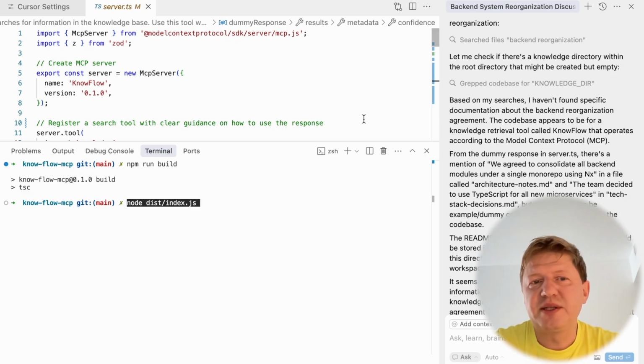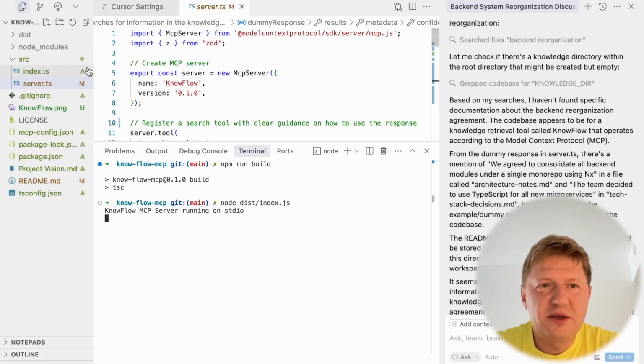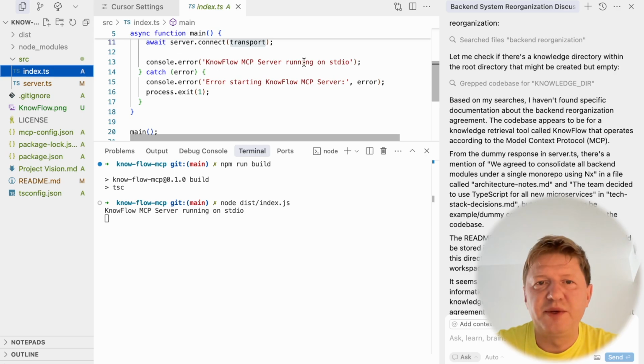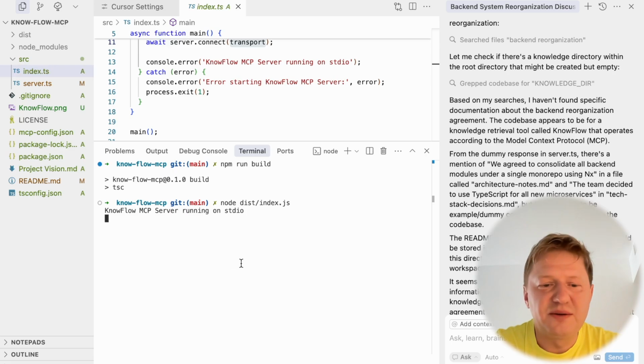Once we are ready, once we're stable, once we have a list of proper plugins, for example, then we would pack it as a package and publish it, and it will be possible to use our MCP by running the npx command. But so far we are using Node before that, right? So what's happening here is pretty expected. If you check the index again, once our server is up and running, we can see this KnowFlow MCP server running on STDIO, and this is what we can see here. So our server is running and listening for events. But since nothing was configured to connect to it, nothing happens, right? So it's okay for us to stop it.